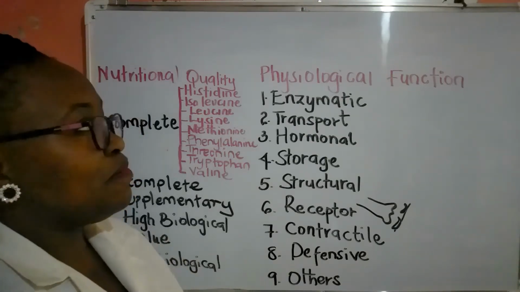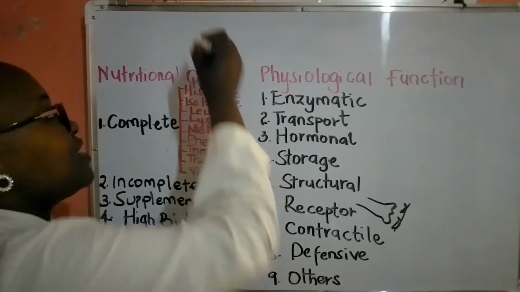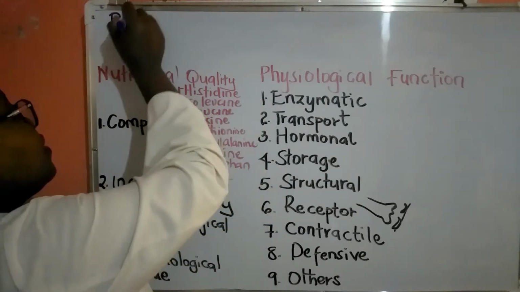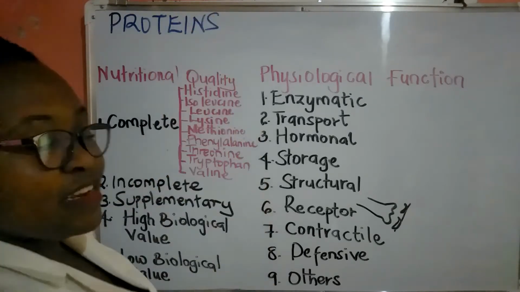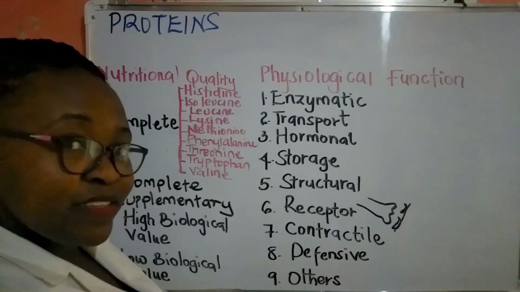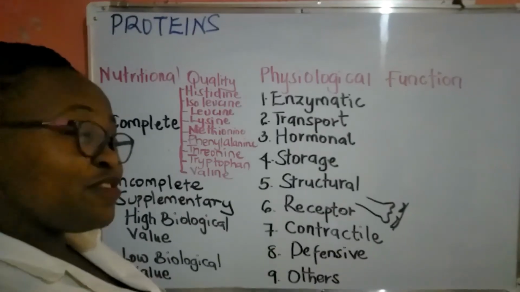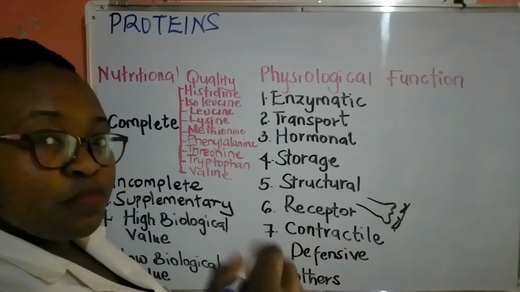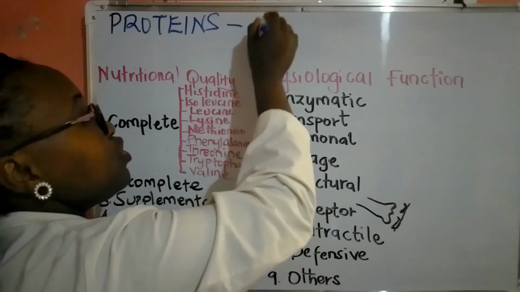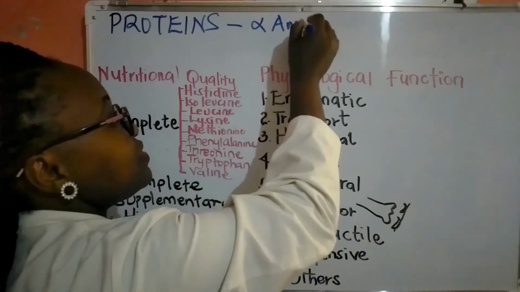Today we'll be talking about proteins. And we said that proteins are biopolymers or macromolecules or biomolecules that are usually made up of smaller units that we call alpha amino acids.